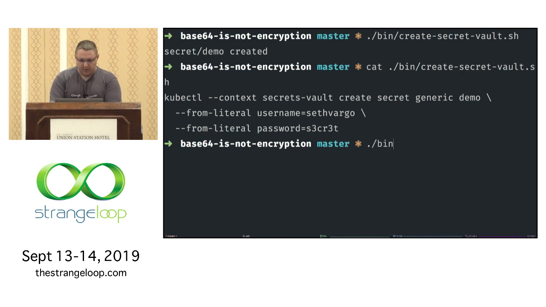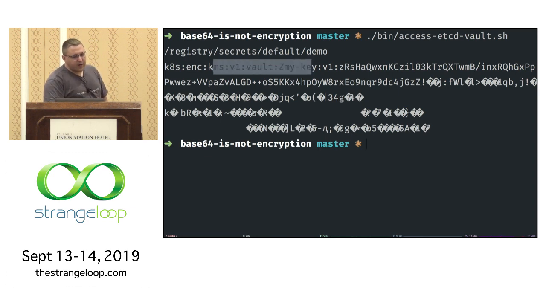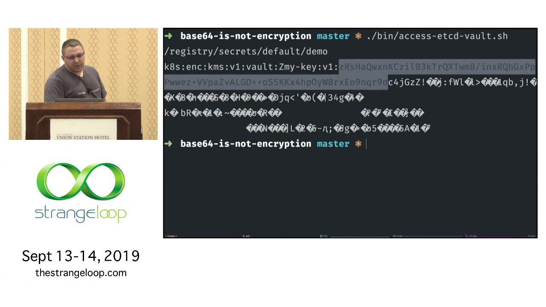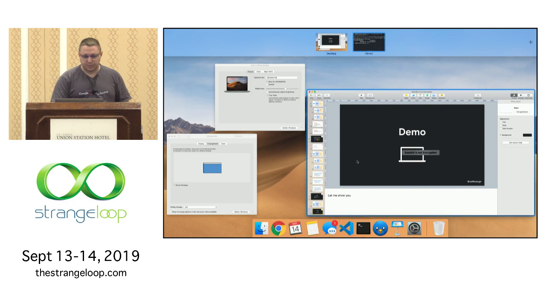And then I'm going to access the etcd for Vault, and you get back the same item boxes that you'd expect. There's a little bit more data in here. So this tells me that, hey, we're using Vault. This is actually very critical. It's URL encoded base64 stuff that Vault uses to identify which version of the key it used. But the data itself is still encrypted. So again, metadata is not considered part of the threat model here. It's always just the actual secret data. So you will see some metadata available in plain text in various places.